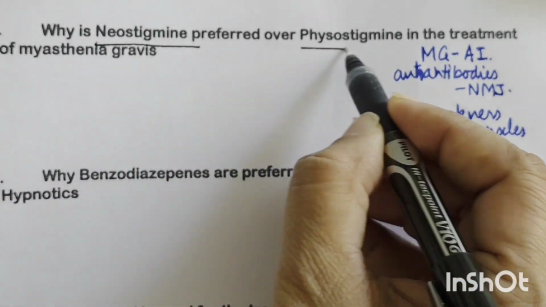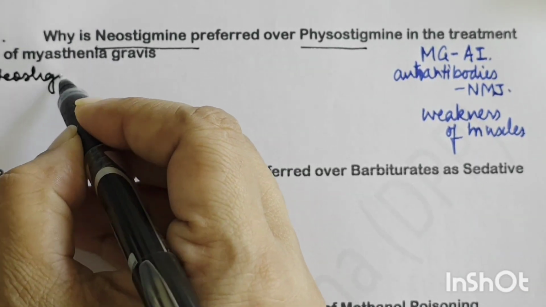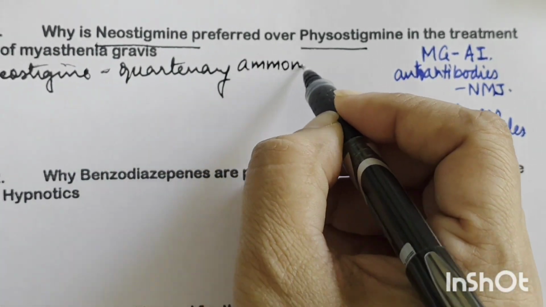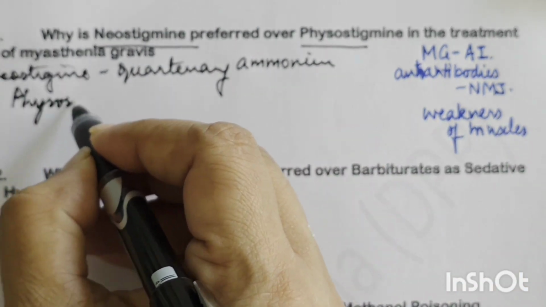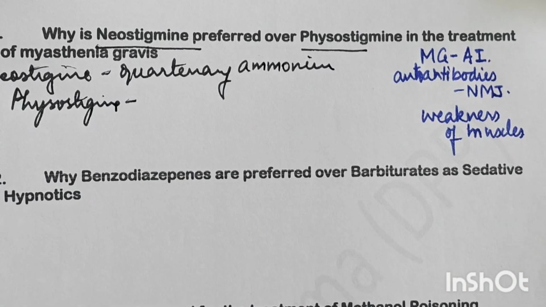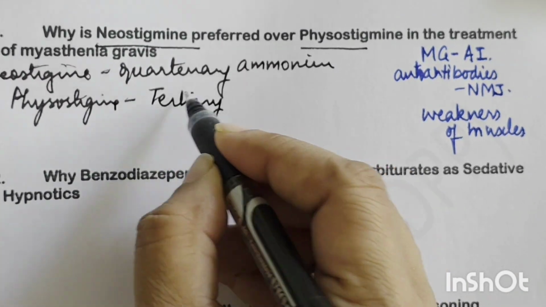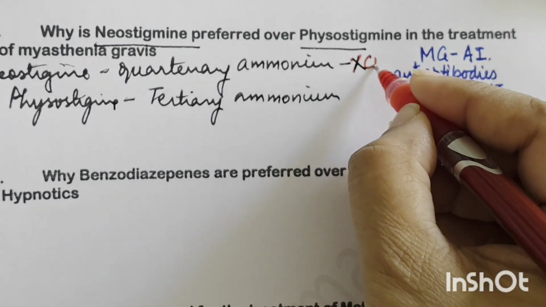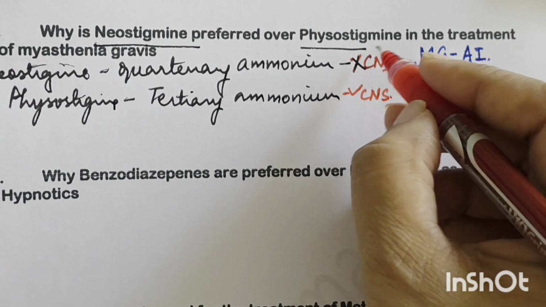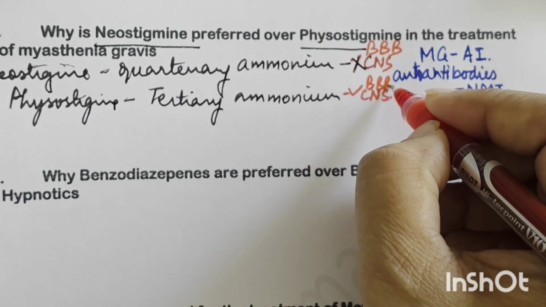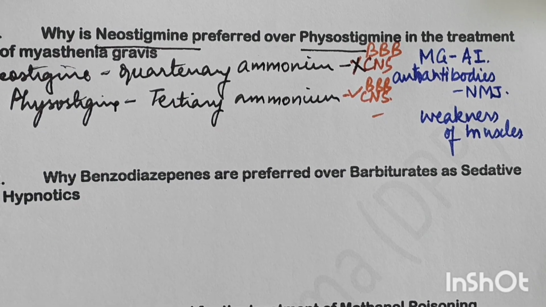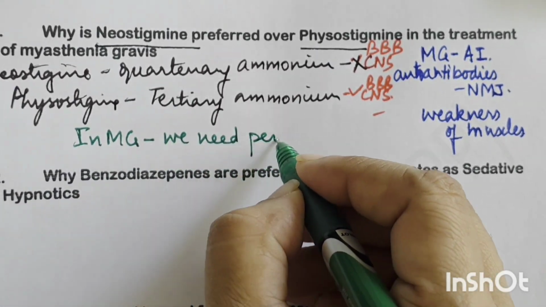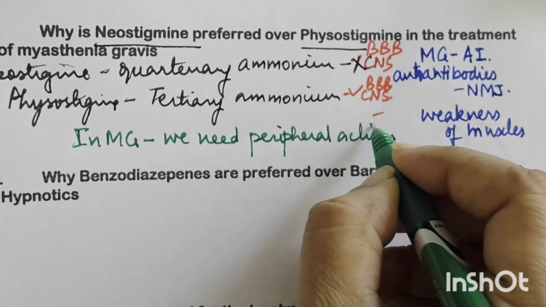So we understand the difference between neostigmine and physostigmine first. Neostigmine is primarily a quaternary ammonium compound, while physostigmine is a tertiary ammonium compound. Because of this difference, neostigmine does not cross the CNS and physostigmine crosses the CNS through the blood-brain barrier and has CNS effects. So that is one reason why neostigmine is preferred in myasthenia gravis, because we need peripheral action. This is not a disease of the CNS. We need peripheral action at the neuromuscular junction.